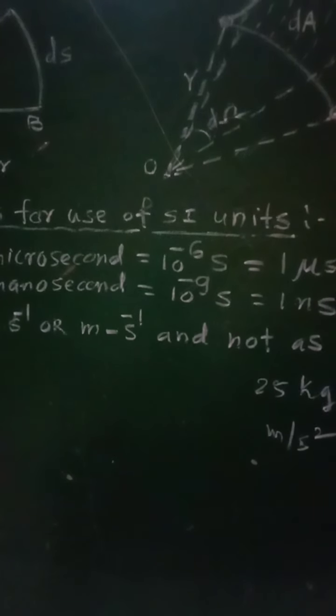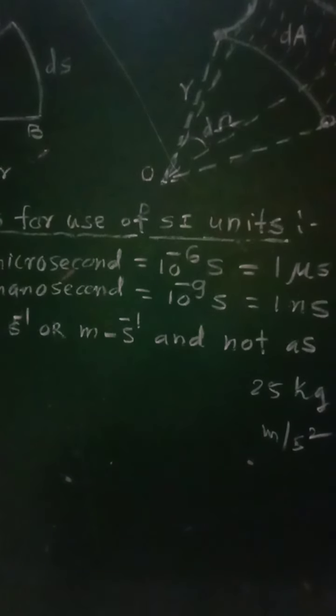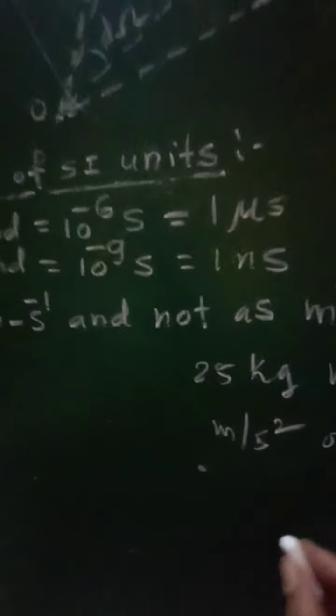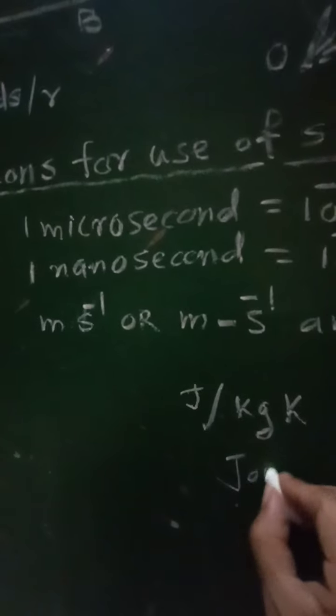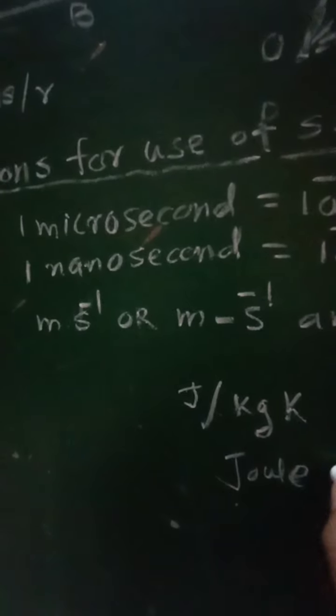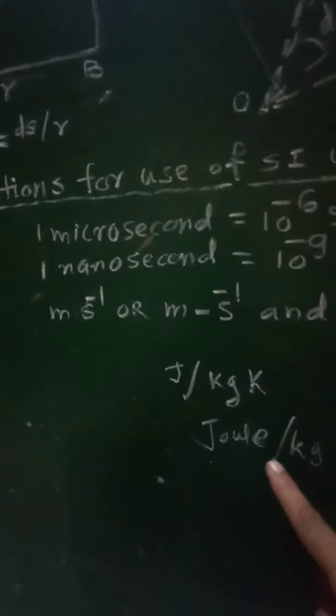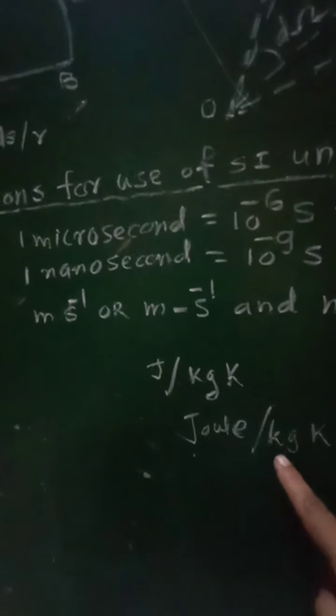For example, if the unit is joule per kilogram kelvin, it will be written as joule per kilogram kelvin, or J per kg K, and not as a mix of the two. This is correct, but don't write a unit and a symbol together.